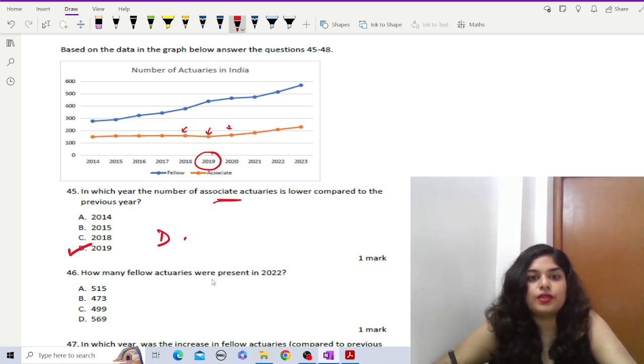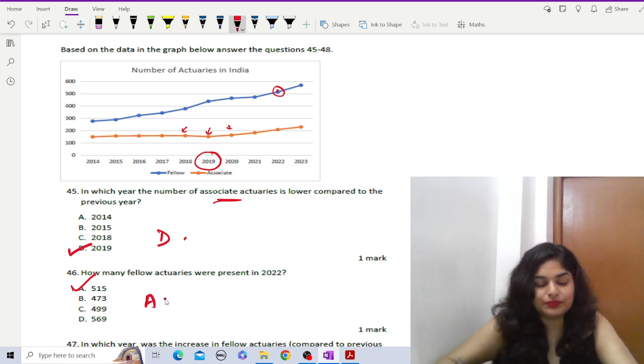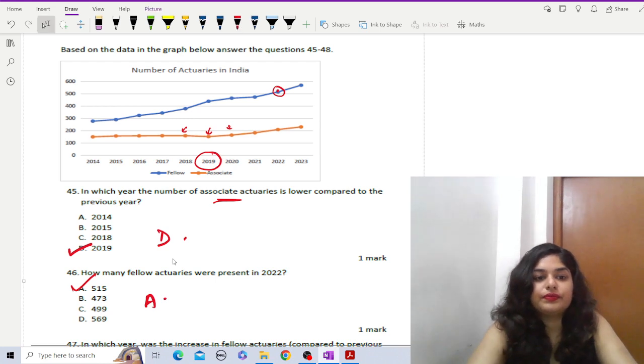How many fellow actuaries were present in 2022? For 2022, fellow actuaries, it's slightly more than 500, right? So slightly more than 500. From the options we can say it's 515. So it's option A.